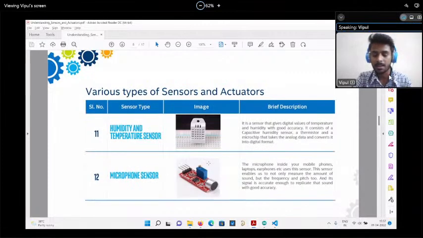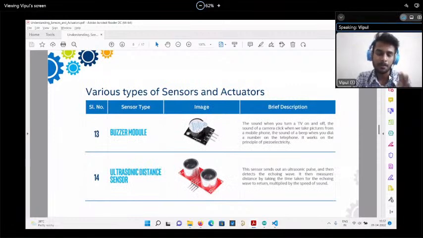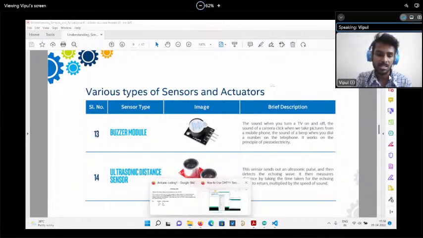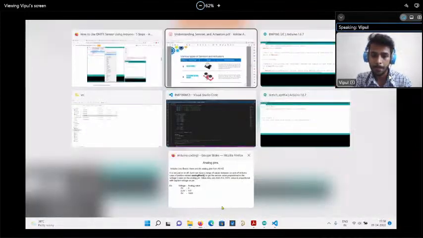The microphone sensor is also there. There we require some library. The buzzer is a simple output device. There we don't need any libraries. If you have simple LED code, it will work for this buzzer module. For the ultrasonic sensor, there is also one library available. You just have to go on the site, type ultrasonic sensor, and some libraries will be mentioned. You have to include the library. And how to include a library, I have already explained. Okay.